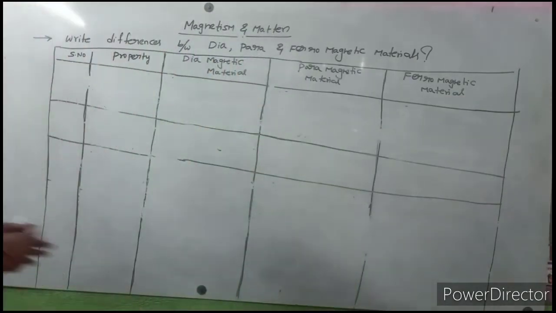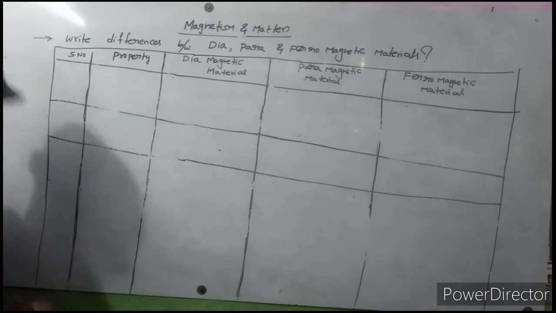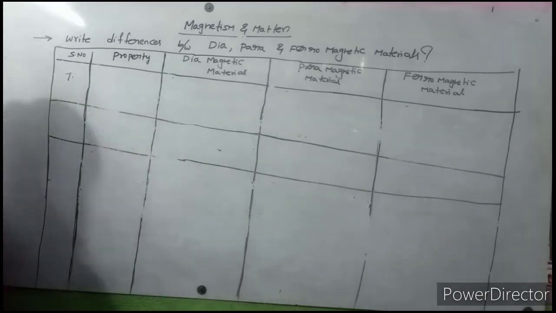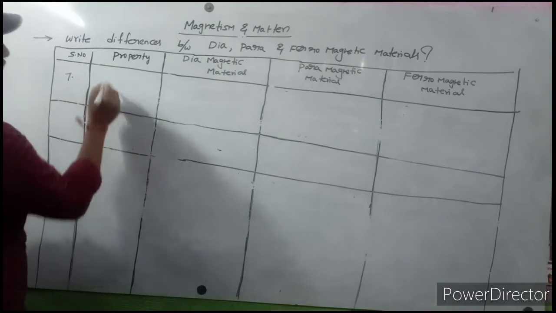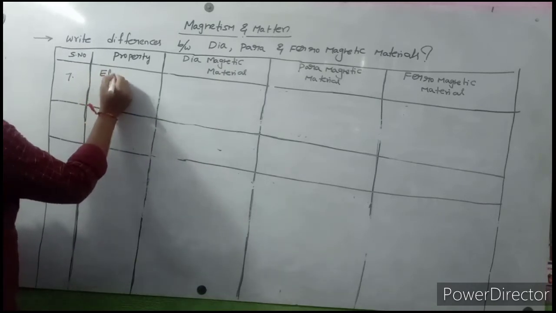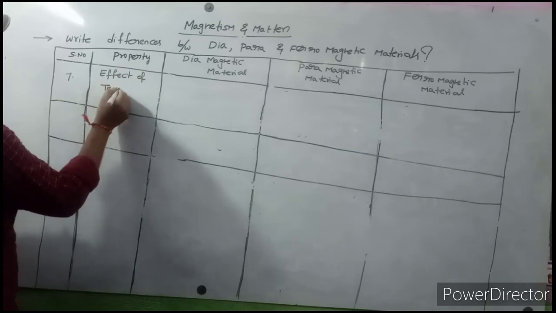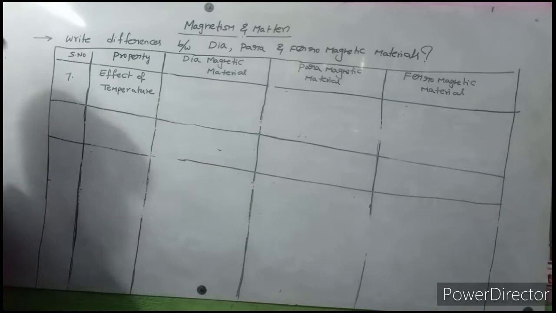Observe carefully. What is the 7th property here? Property number 7 is the effect of temperature.